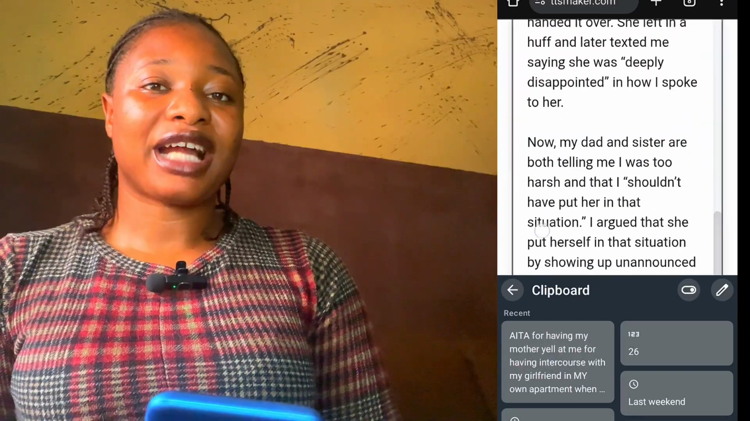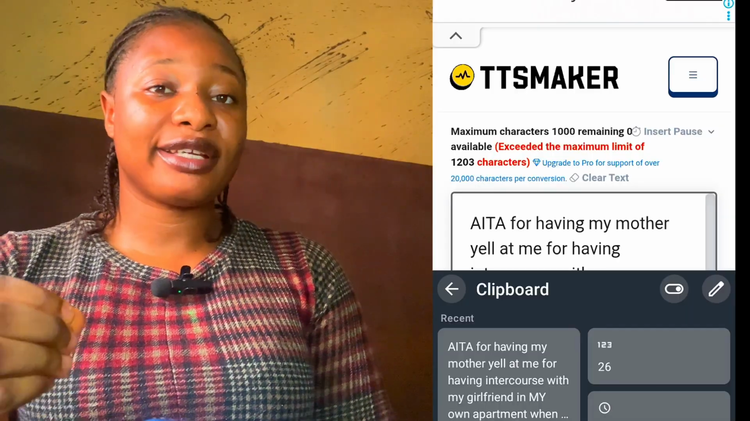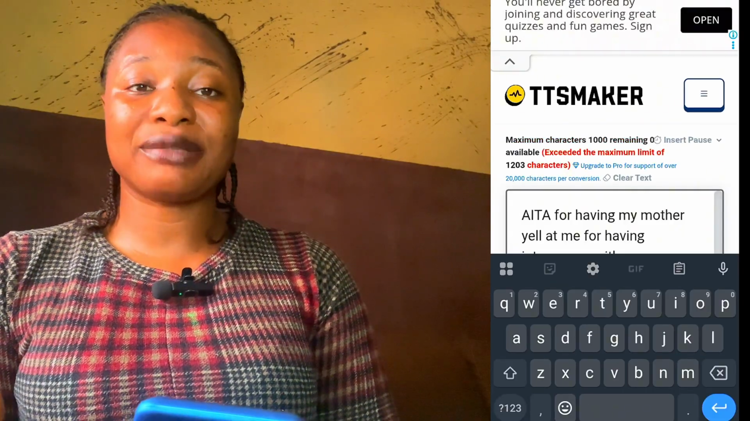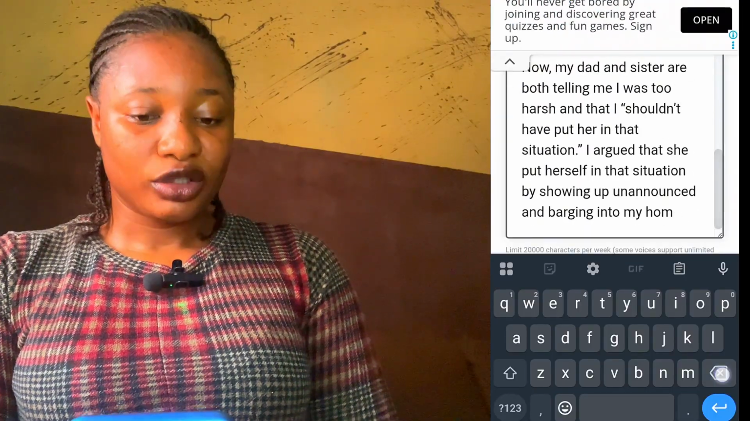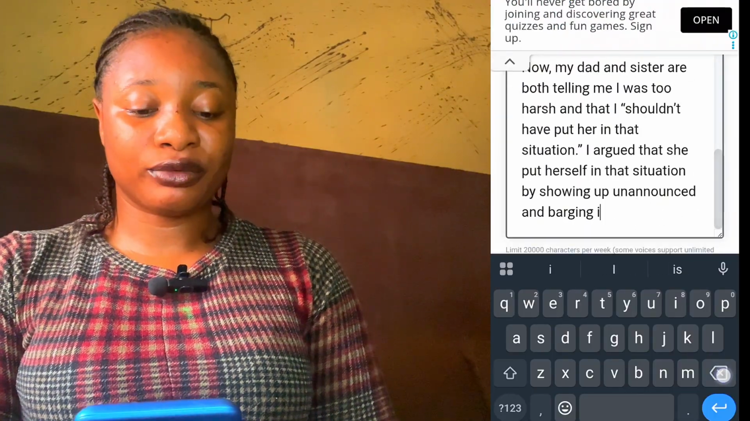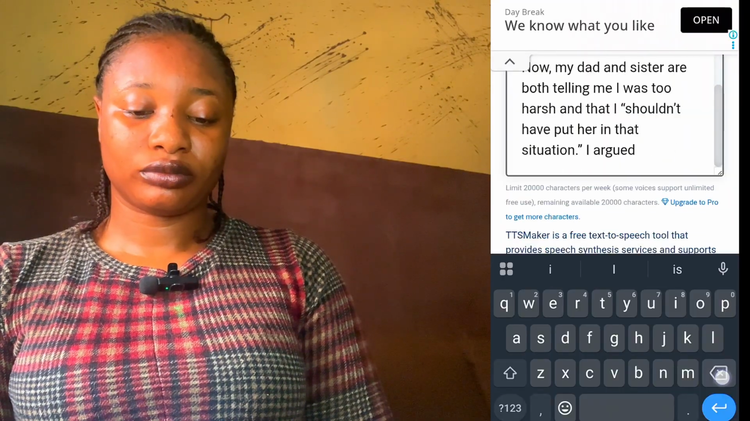One thing about TTS Maker is that every single voice has its limit. Once you've crossed the limit, you are going to see a red warning that says you have exceeded the maximum limit. You have to go over and delete some words from your table. Now we are sure that we've removed the excess characters. We are going to go ahead and input some words, remove some words, input some punctuation marks, and remove some punctuation marks that are not correct.